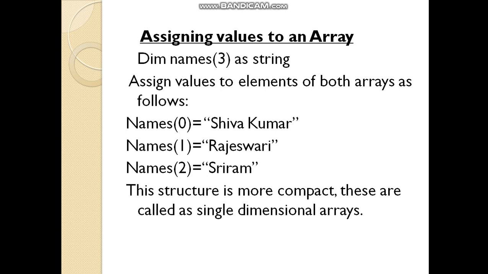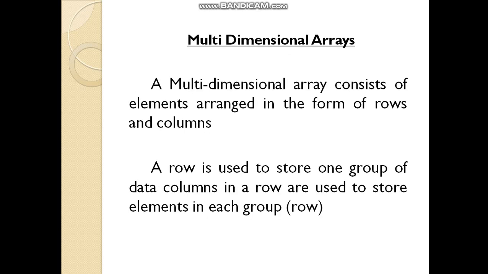Assigning a value into an array: Dim names(3) as String. It means it is an array named names and the size of the array is 3. Here names(0) is the first location, and I am assigning the value Shivakumar. names(1) is the second location, where I am assigning Rajeshwari. names(2) is another location, where I am assigning Sriram. This is about assigning a value into an array.